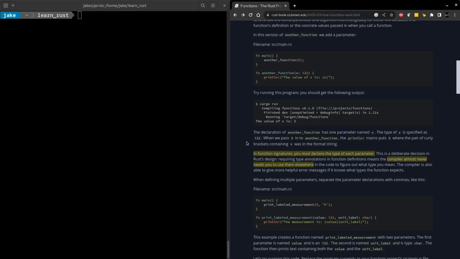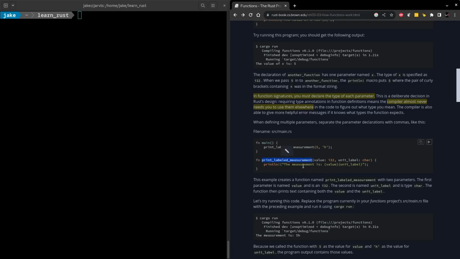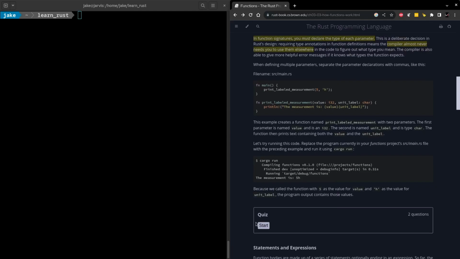And one of the reasons why is that Rust uses the type annotations in these function definitions to infer types when you're using functions, specifically passing arguments in and getting values out. So it's pretty simple. Let's look at this print labeled measurement function. We see it has two parameters, value and unit label. Value being a 32-bit signed integer and unit label being a character. And of course, each of these is separated by a comma. Pretty familiar. Nice. And we're already to our first quiz.